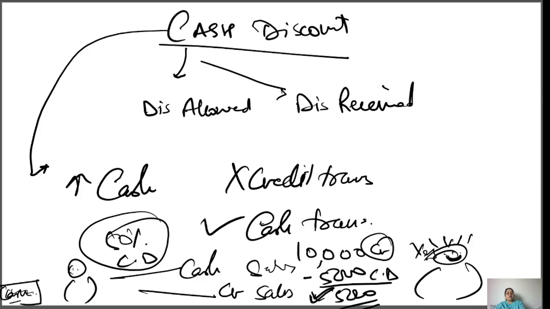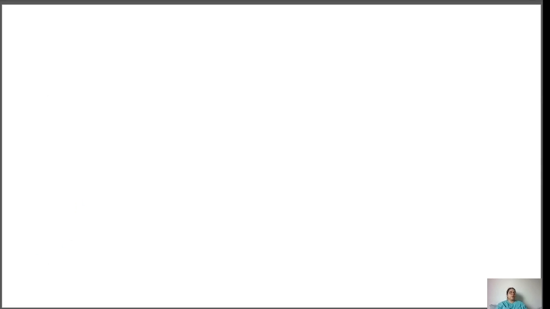Let's discuss one question, and how will you record. One more important thing: trade discount you are not allowed to record in a journal entry, but cash discount you have to record in a journal entry. Now how will you do that? I will generate one transaction for you.